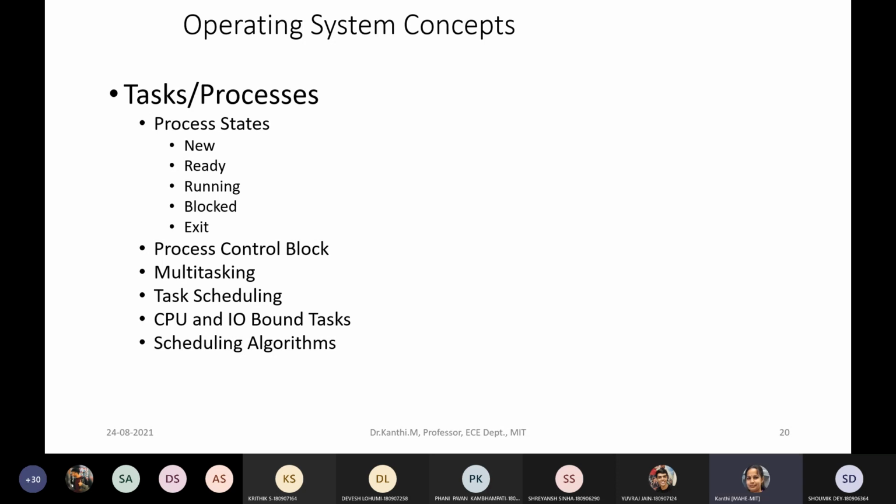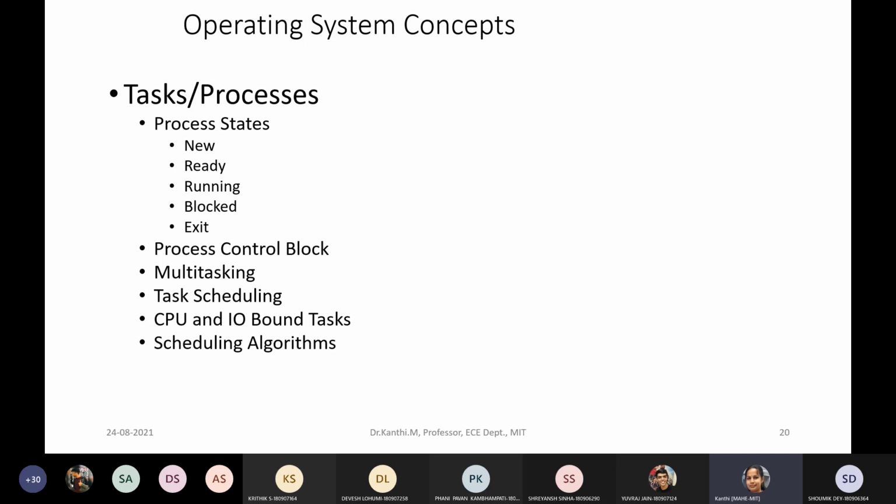In any case, a process has to go through ready, running, and it need not go to the blocked state always. Ready, running. In case there is a need of a resource, it goes to blocked. Otherwise, ready and running. If it is blocked, it cannot come back straight away to the running state. It has to pass through the ready state, then go to running. So this you need to understand very clearly. That is how the process executes.